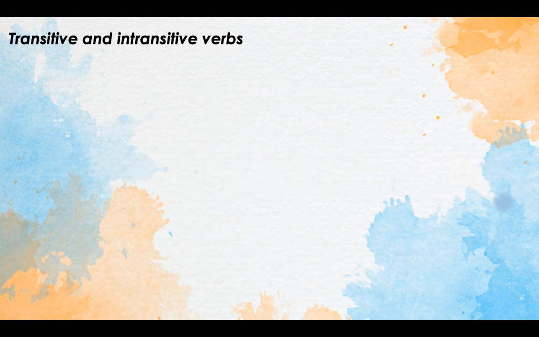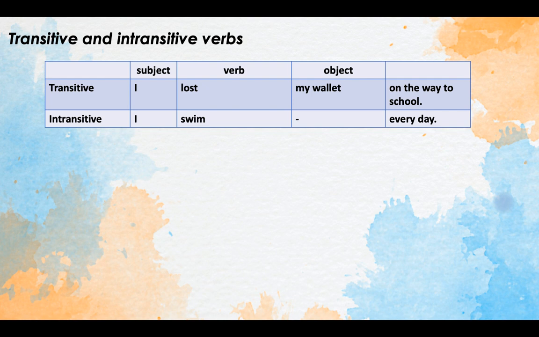Okay, let's move on. However, there are some verbs that are not used in the passive. We cannot use them in the passive just because they are intransitive. Look at this. So in English, we have transitive and intransitive verbs. Transitive verbs use objects. They have objects.